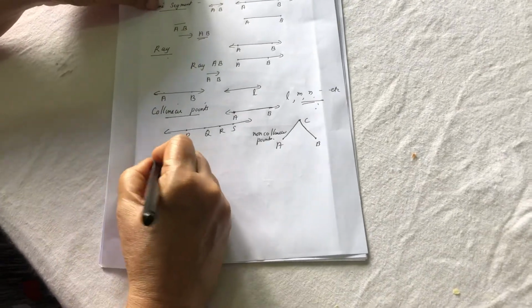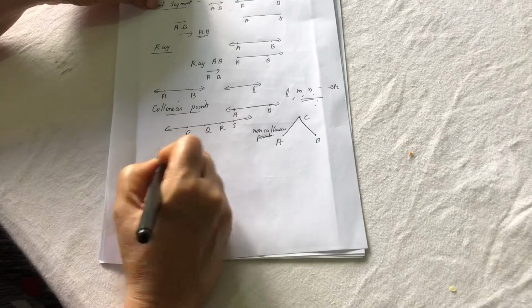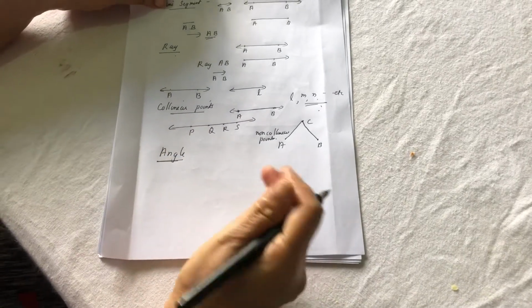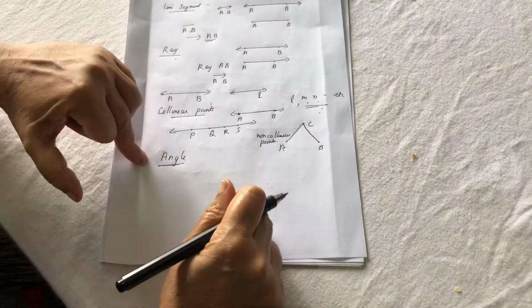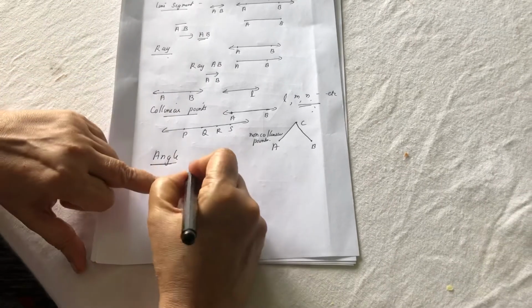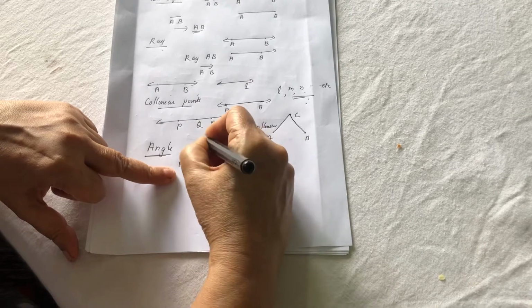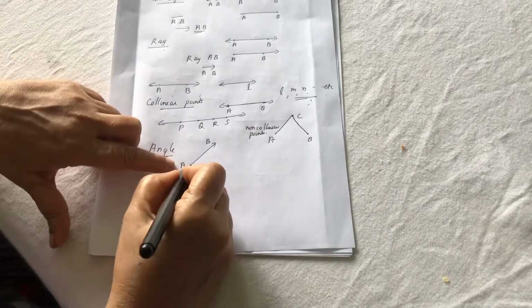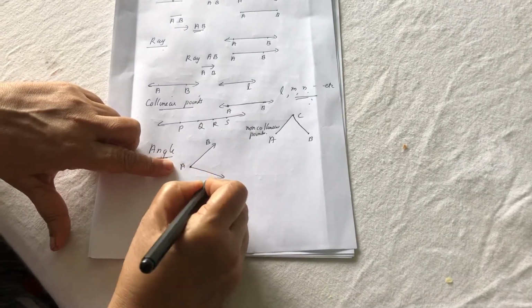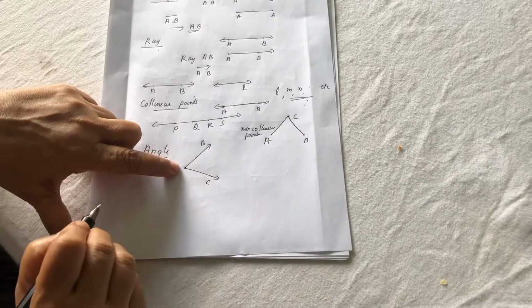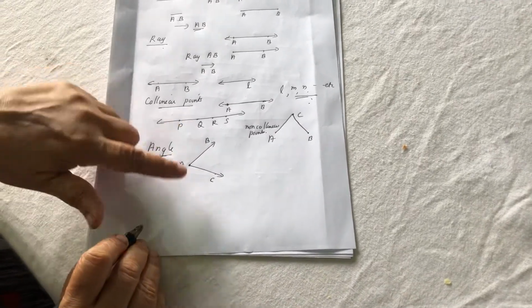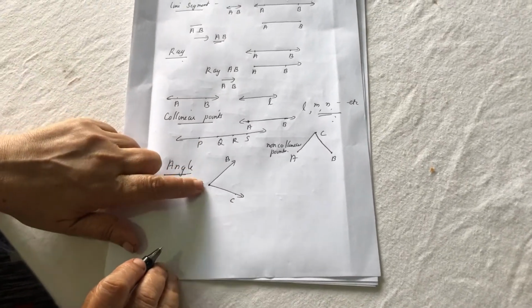Now you tell me what you mean by an angle. Two rays originate from the same point. Suppose this is a ray AB. It originates from A. Another ray AC is also originated from A. They form an angle.